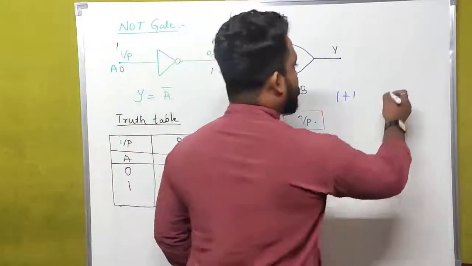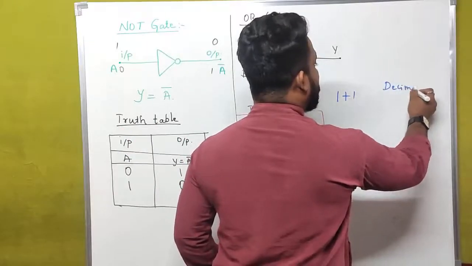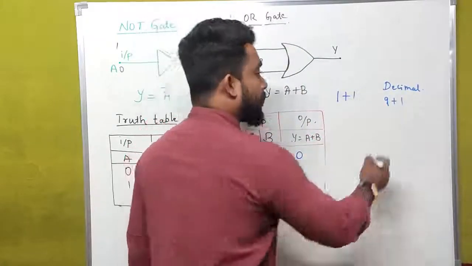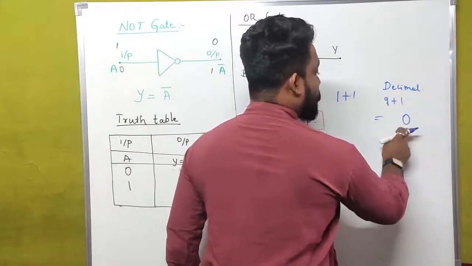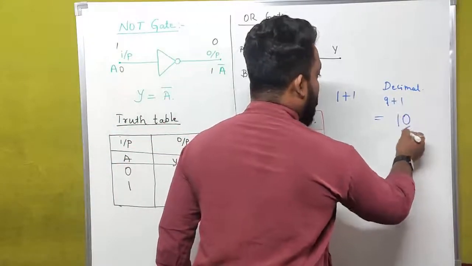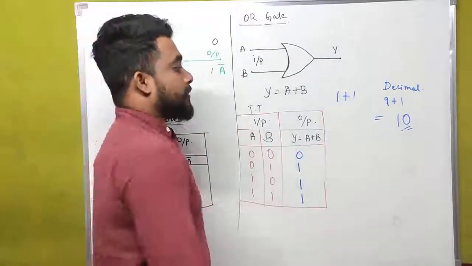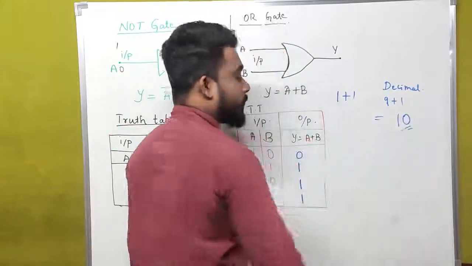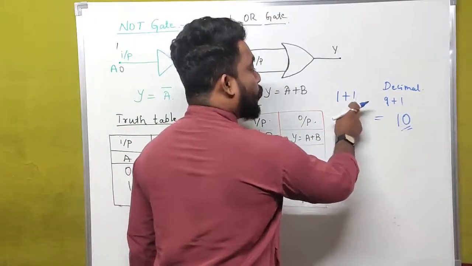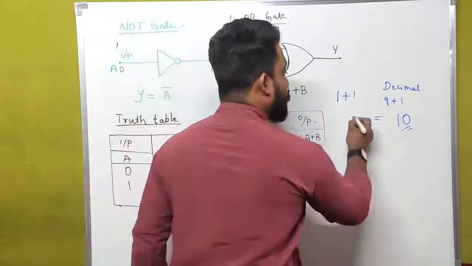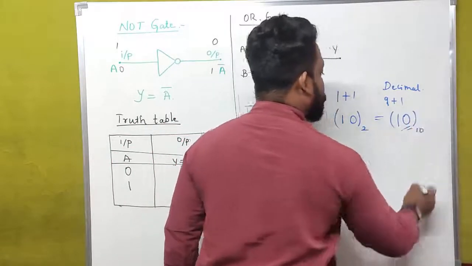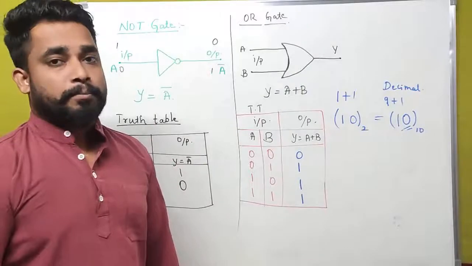Then what do we have to do in case of a binary number system? What do we do in case of the decimal number system? In the decimal number system, 9 plus 1 is equal to how much? That is 10. We write the unit digit and 1 has to carry here. In case of a decimal number, 9 plus 1 is equal to 10. But in case of a binary number system, 1 plus 1 is equal to 1 0. This is in terms of the binary system, and this is in case of the decimal number system.